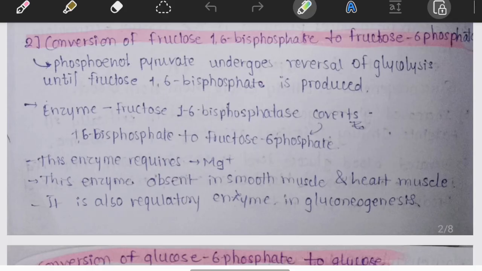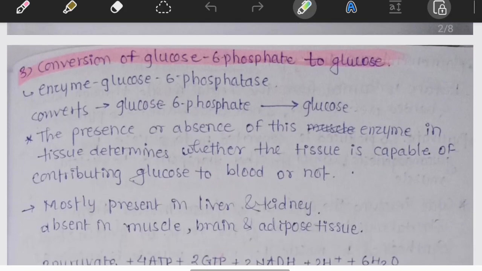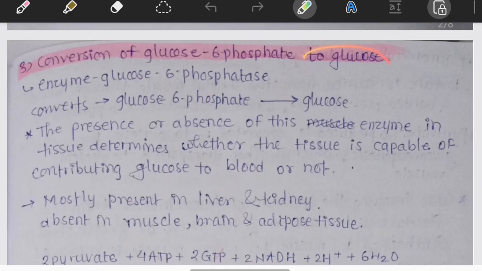Students' mistake: many students confuse PFK1, phosphofructokinase 1, with fructose 1,6 bisphosphatase. Remember, one belongs to glycolysis and the other belongs to gluconeogenesis. These are opposite pathways and opposite enzymes are there. The third bypass reaction is glucose 6 phosphate converted into glucose. Now only the final step remains, that glucose 6 phosphate must become free glucose.